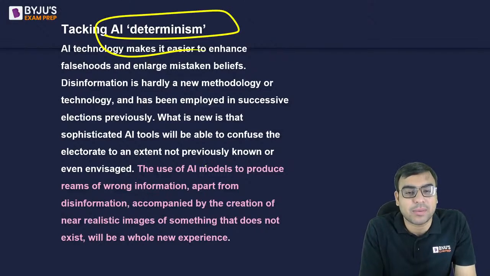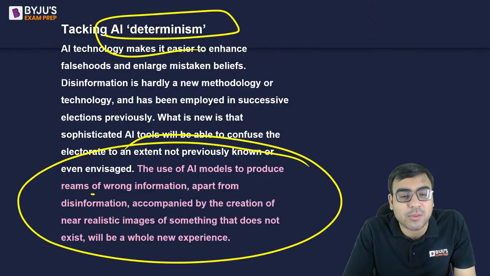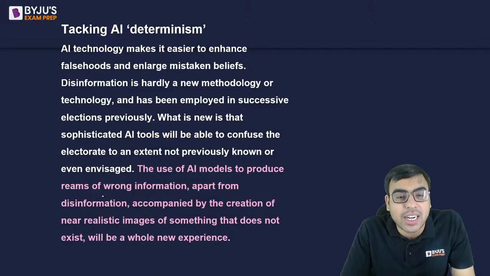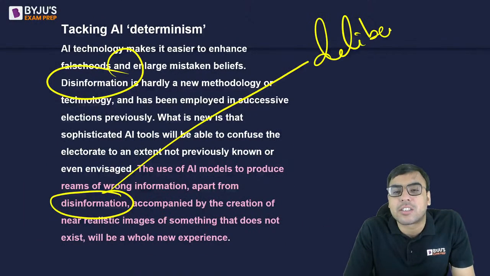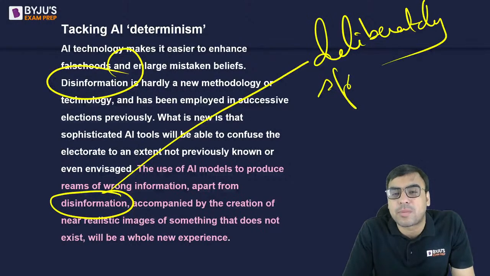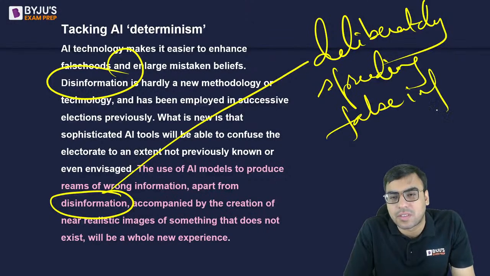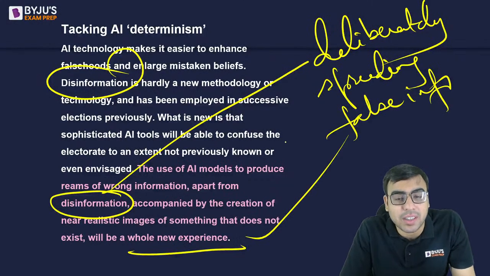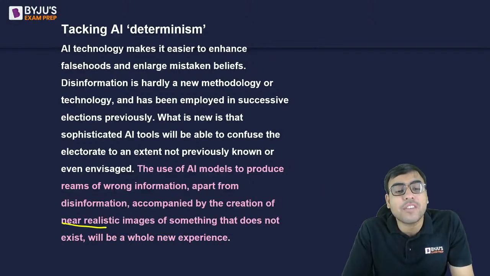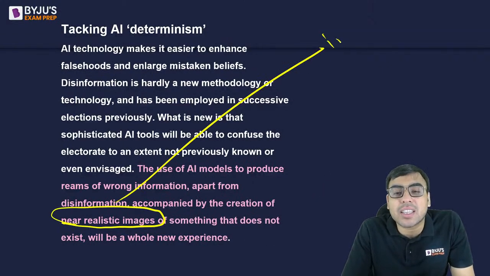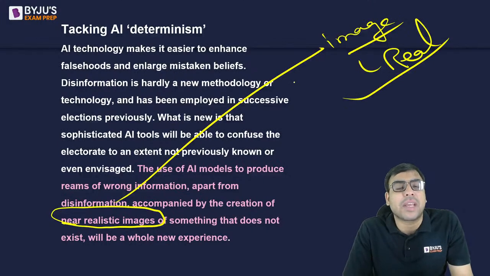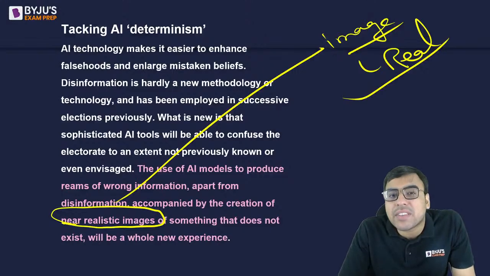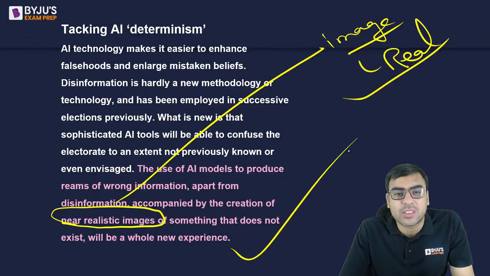Tackling AI determinism, तो ही बता रहे, the use of AI models to produce realms of wrong information apart from disinformation, and disinformation यानी deliberate disinformation is deliberately spreading false information. Okay, so these are the things that can actually happen, है ना? Appearing of near realistic images, मतलब क्या है, इमेज ऐसा बनाता है कि आपको लगेगा कि रियल इमेज है. So sometimes artificial intelligence makes images in such a way that you won't believe it's a fake image. Okay, so these are the things, है ना?